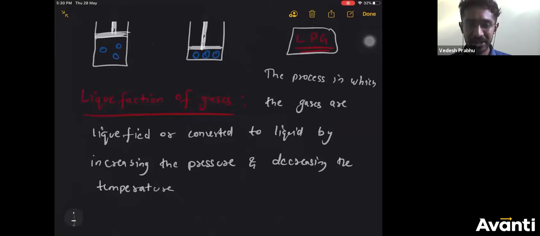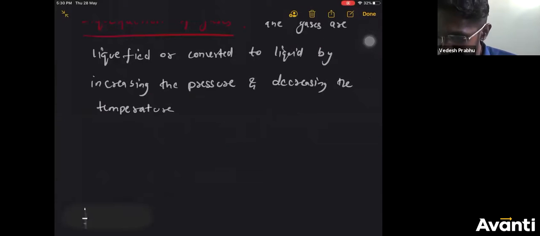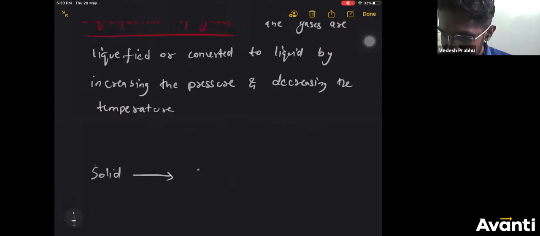Pressure is increased and temperature is decreased. You have to do both of these together, and only then can you convert the gas into liquid. I have already told you in the previous class about solid, liquid, gas.